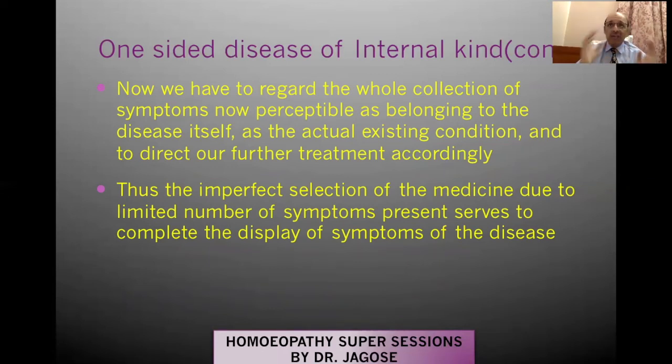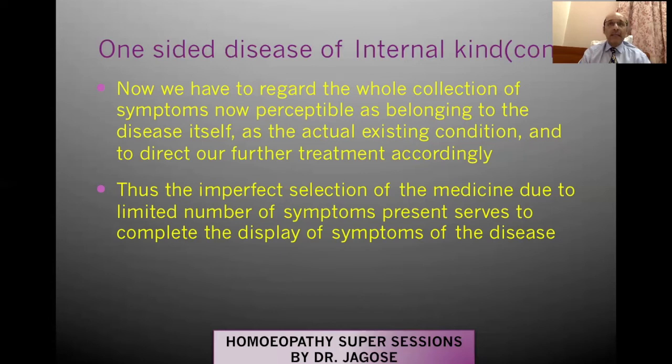So whatever changes have taken place after the administration of the impartially selected homeopathic medicine, we again have to retake the case, and we have to see what the imperfect selection of the medicine, due to limited number of symptoms present, serves to complete the display of symptoms of the disease. So what happens?